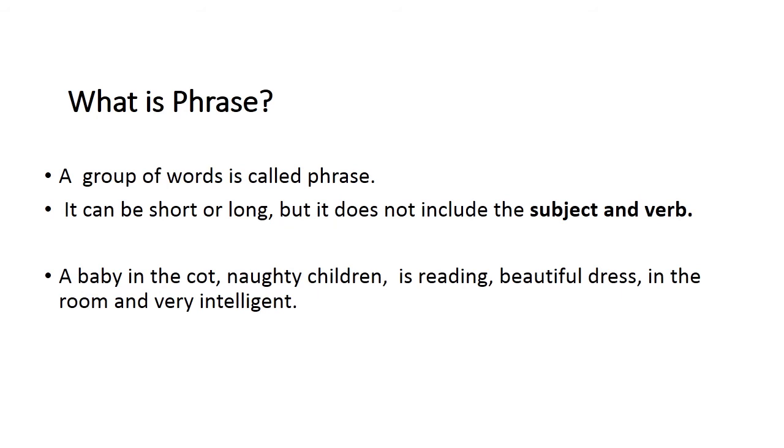Actually, a group of words is called a phrase, and it can be short or long, but it doesn't include the subject and verb. A baby in the cot, naughty children, is reading, beautiful dress, in the room, and very intelligent are some examples of different types of phrases. So, in these phrases, you can see that there is no subject and verb.